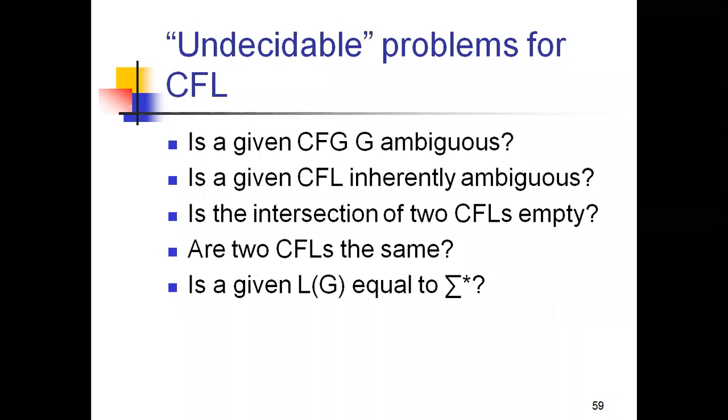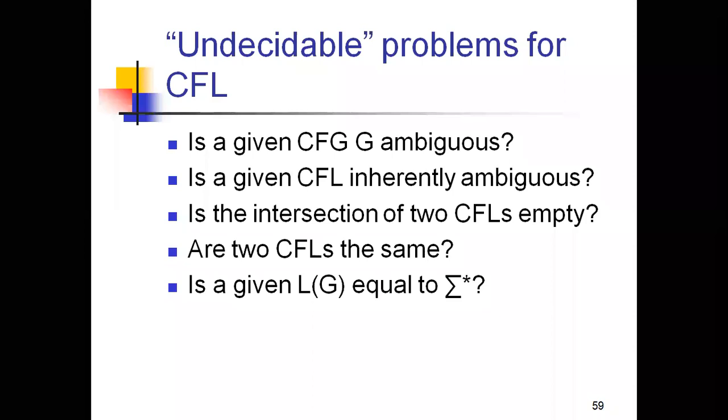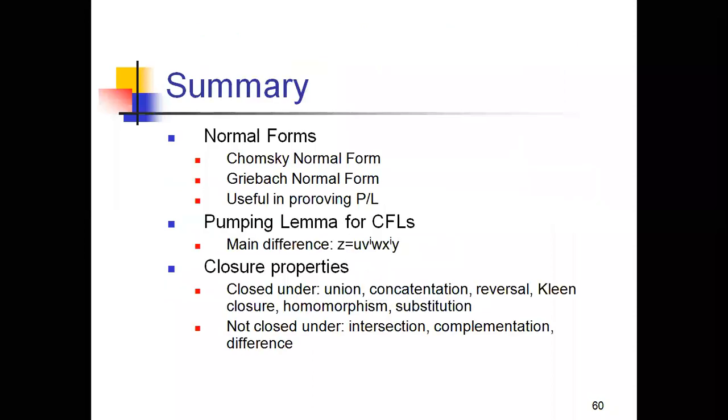Undecidable problems means we can't decide which is correct and which is wrong, right? Whether it is ambiguous or unambiguous, whether it is inherently ambiguous or inherently unambiguous, whether the intersection of two CFLs is empty or not, whether the CFLs are the same or not, whether the given language is equal to sigma star or not. So these are called undecidable problems for context free languages.